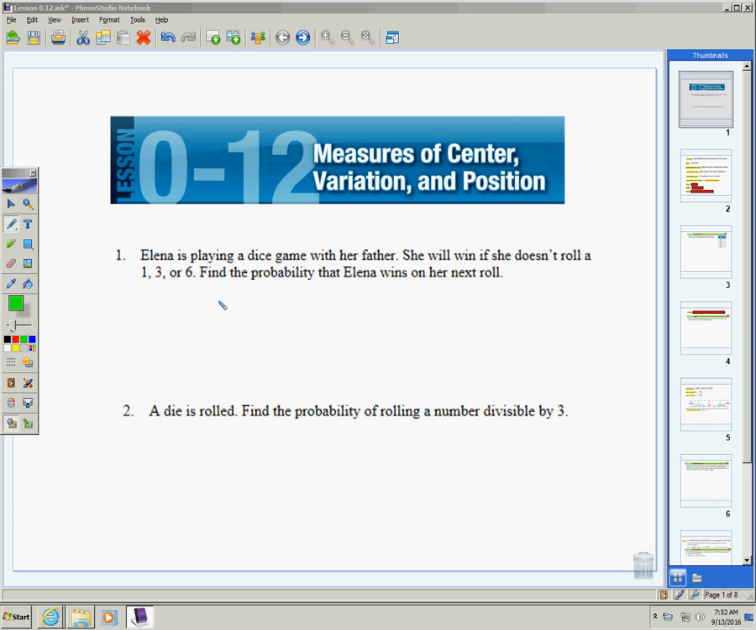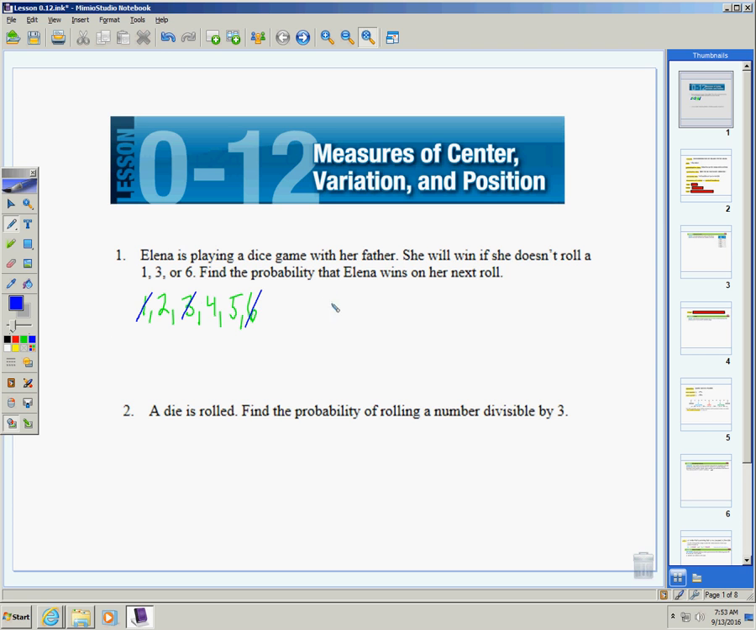So for our warm-up, we've got 2 probability questions, which should be a quick review. First one, Elena is playing a dice game with her father. She will win if she doesn't roll a 1, 3, or a 6. Find the probability she'll win on her next roll. Well, remember on a die, you have 1, 2, 3, 4, 5, 6. And she does not want to roll a 1, 3, or a 6. If she doesn't roll those, she'll win.